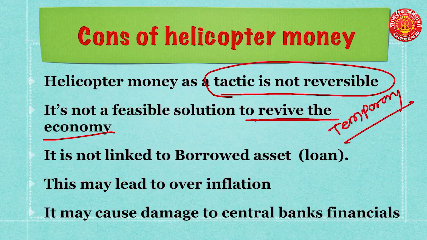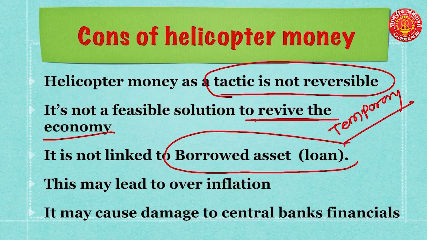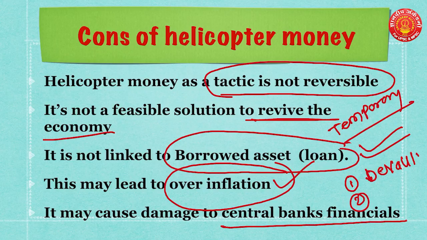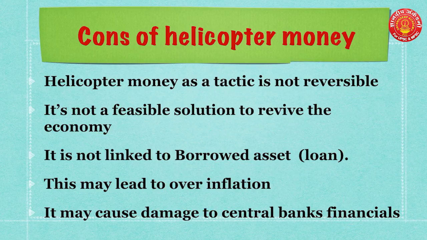Third, it is not linked to a borrowed asset, that is, it is not linked to a loan, and printing more and more currency could lead to two important drawbacks. First, it would lead to devaluation, and second, it might create unnecessary overinflation. That point I have written over here. Helicopter money might lead to overinflation. Another important thing, it may cause damage to the central bank's financial condition, that is, RBI's financial condition, or RBI's decisions could be affected due to the use of helicopter money in an irrational manner.